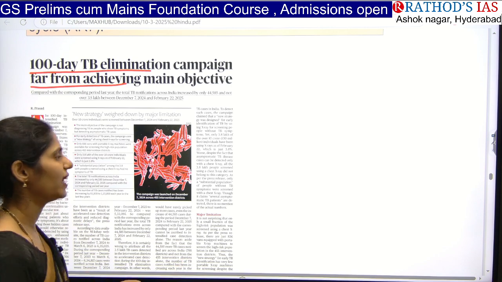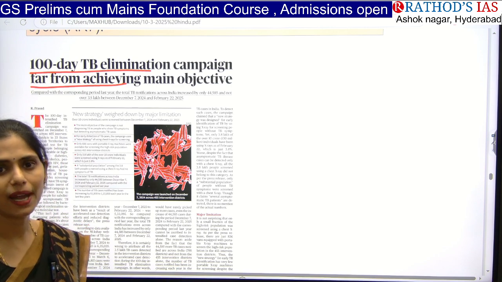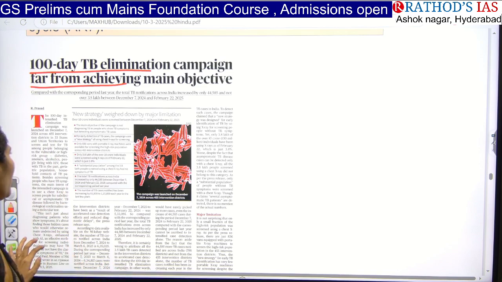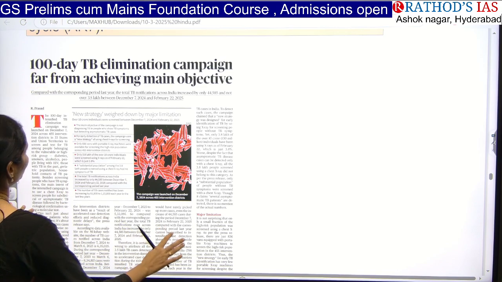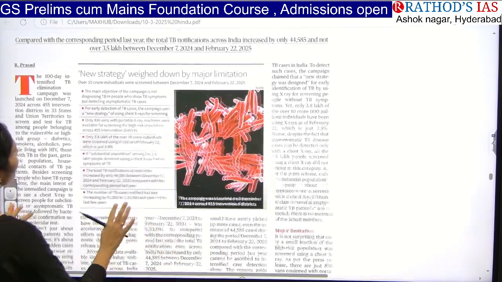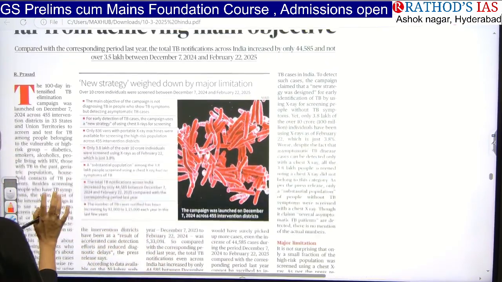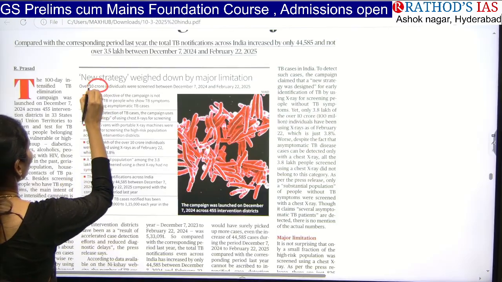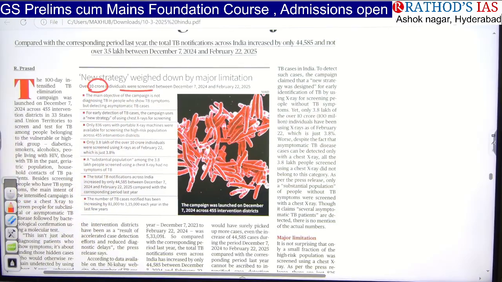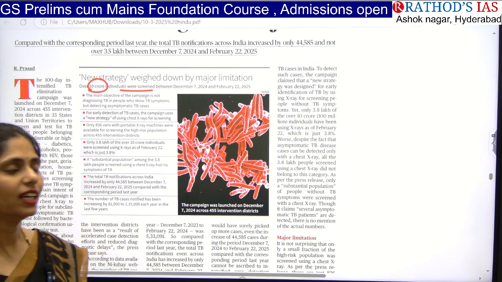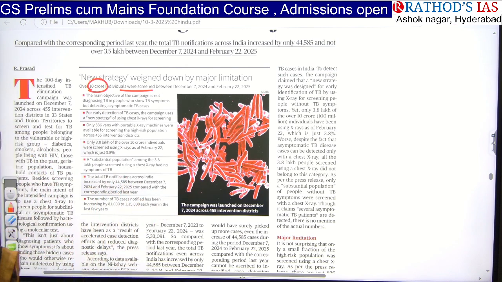So there is a very high chance of getting a question regarding this BPAL or TB news. I don't know how you will cover that. Now if you see here, this article is saying that over 10 crore individuals in India had been screened for TB.